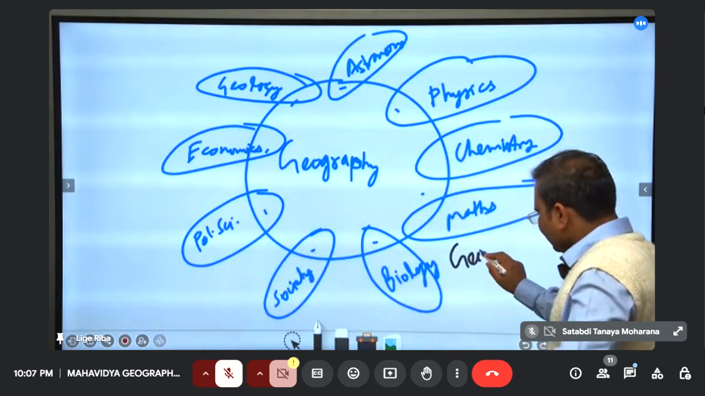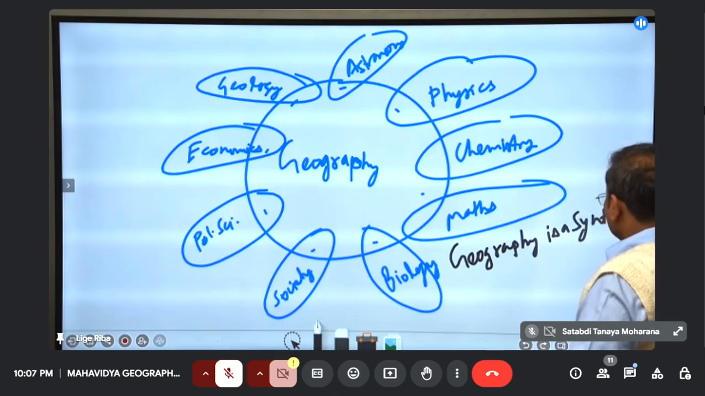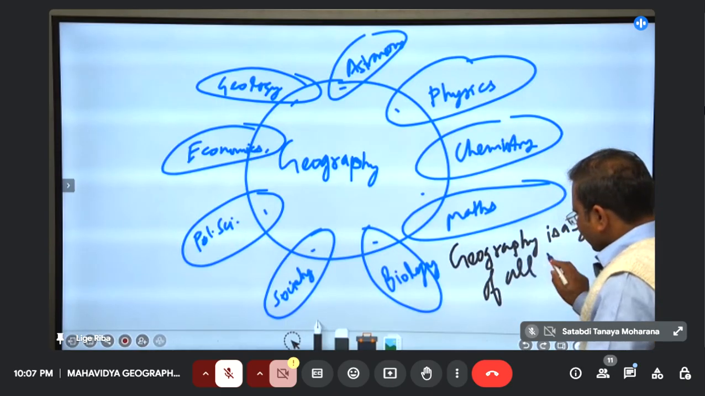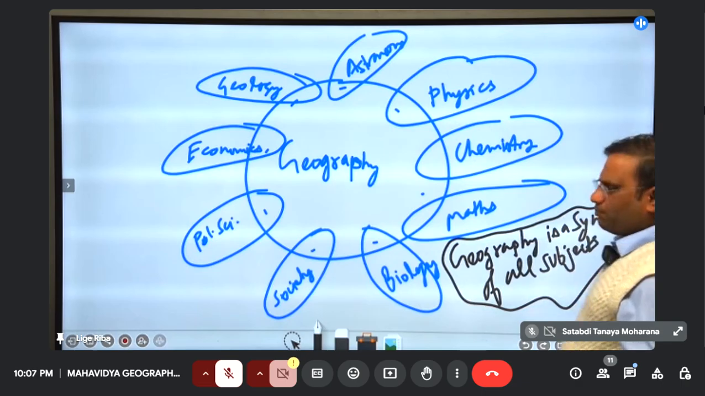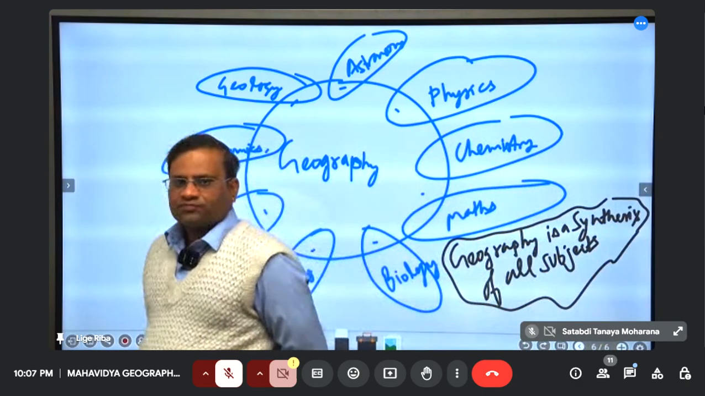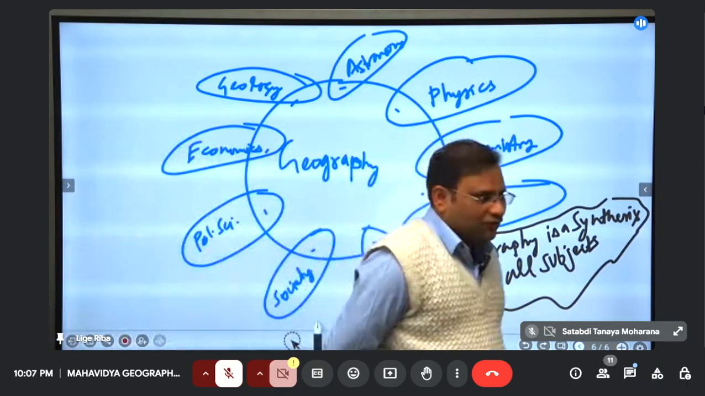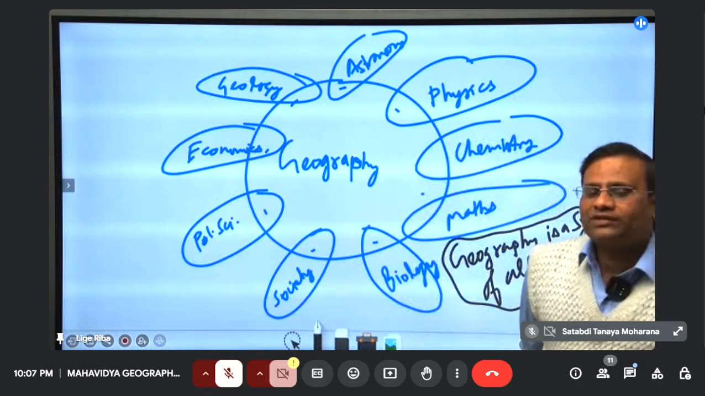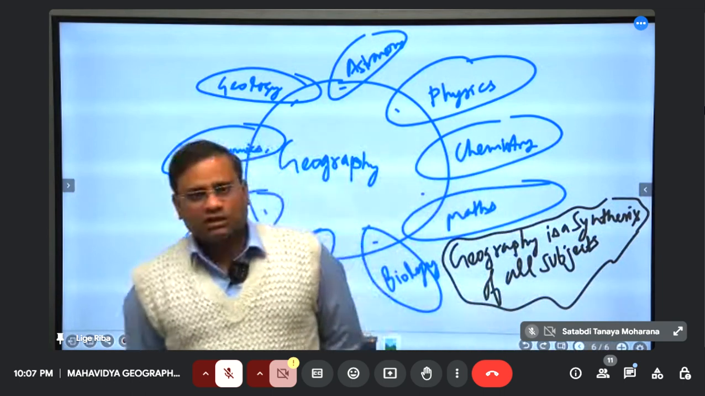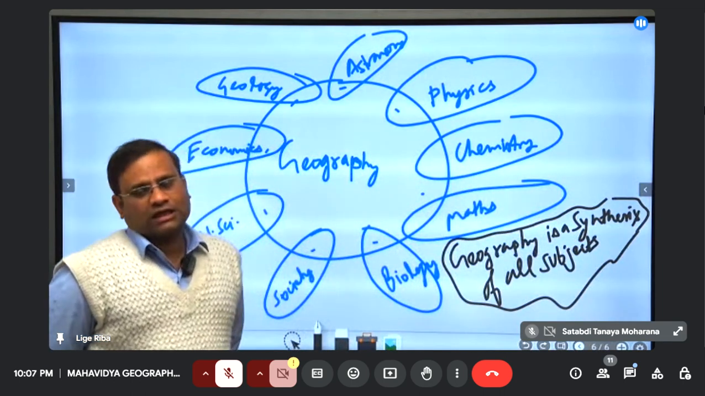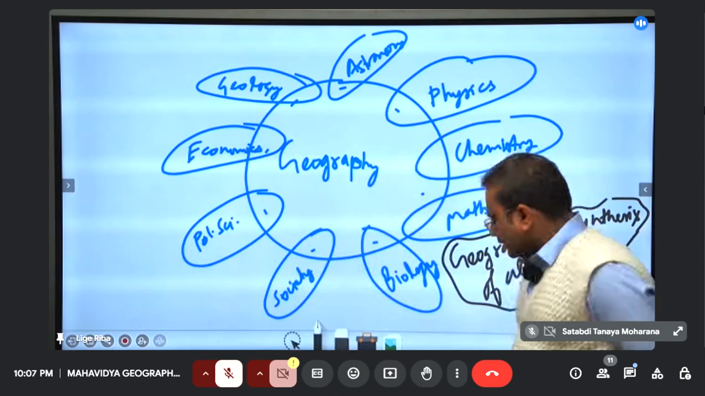So geography is a synthesis of all subjects. This is the perfect definition of geography, right? Very broad. That's why if you talk with a geographer, you will be confused about what the background of that person is. Geographers are jack of all. If they are not master of all, they are jack of all, right? That creates a problem also for geography.